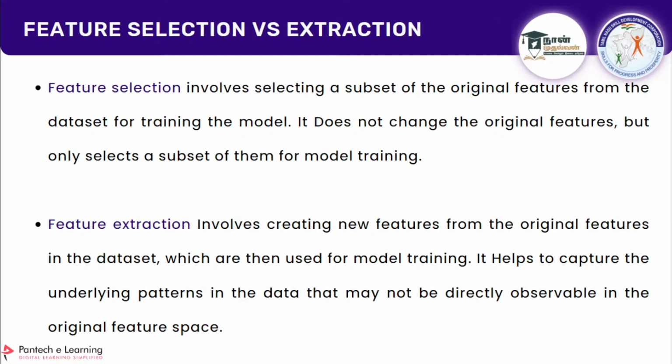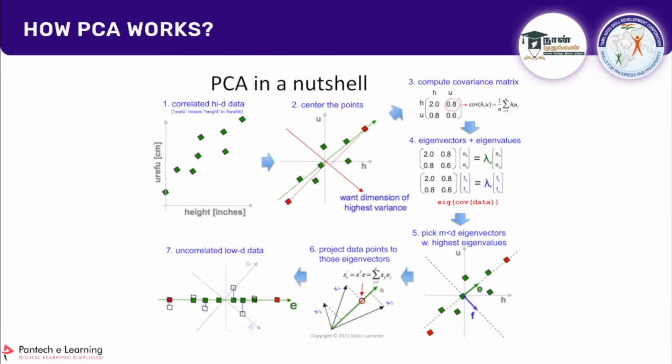So how does PCA actually work? You are going to pass high dimensional data, which means, for example, you are passing 10 columns. It tries to fit the center of the points, then computes the covariance matrix. This is the mathematics or statistics behind it.